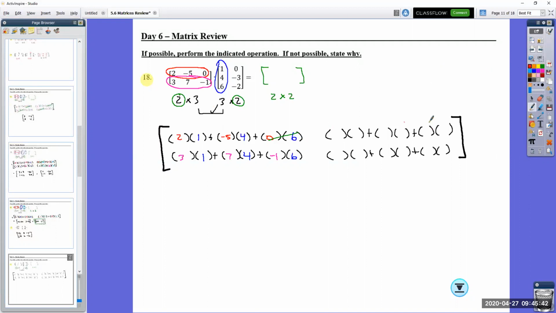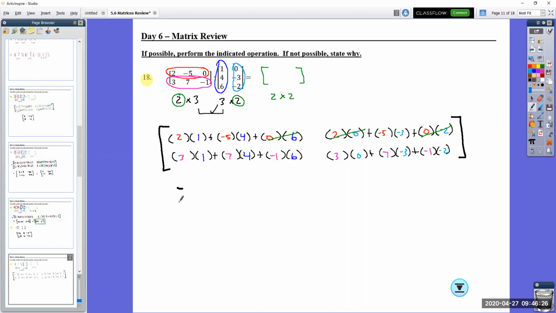As I look at this, once again over here, it's the top row. So I'm using 2, negative 5, and 0, multiplied to this second column right here, which is 0, negative 3, negative 2. I notice there's a couple of zeros there. That's going to cancel out, making my life a little bit easier. And this bottom row is 3, 7, negative 1. Once again, still column 2 because this is first column, second column: 0, negative 3, negative 2.